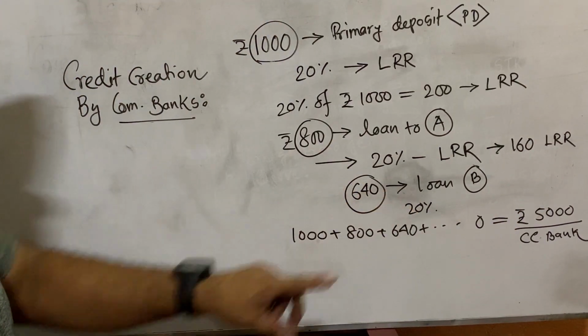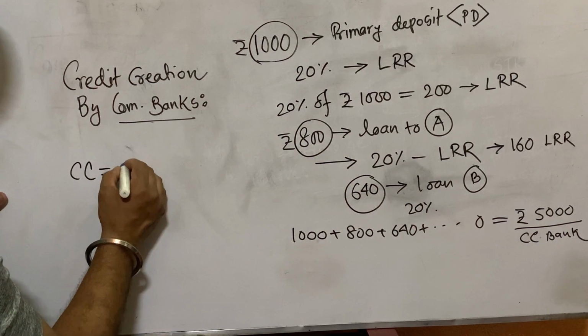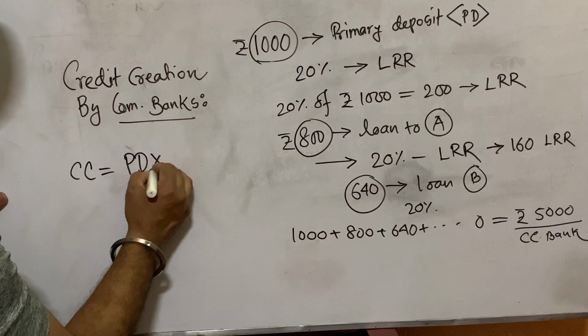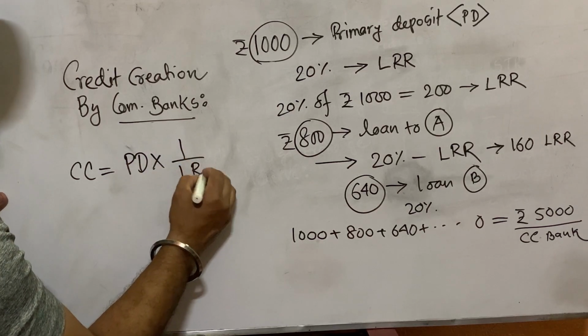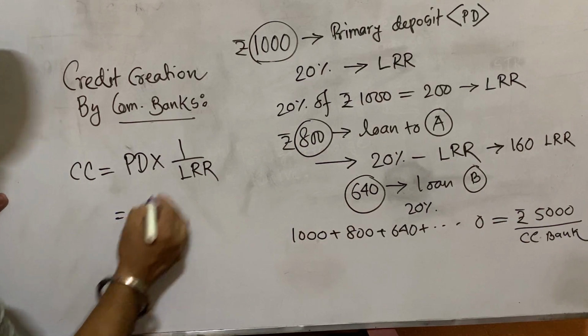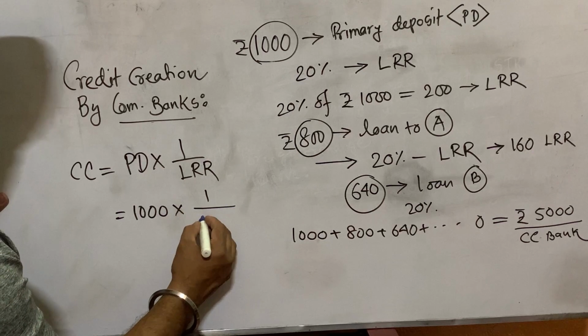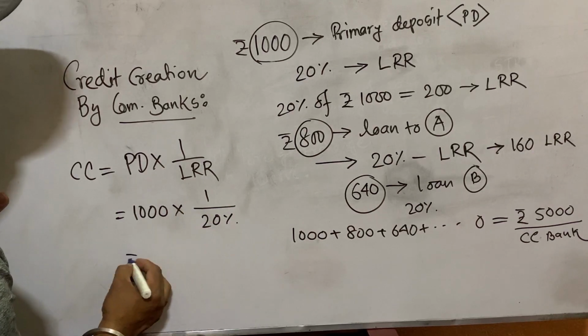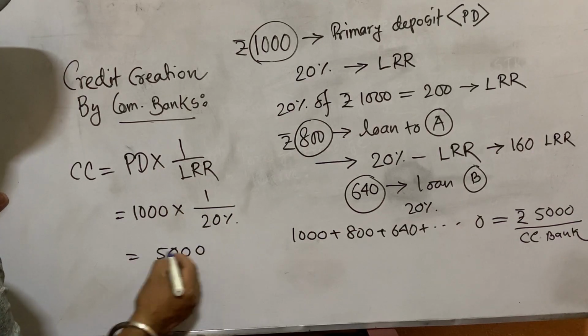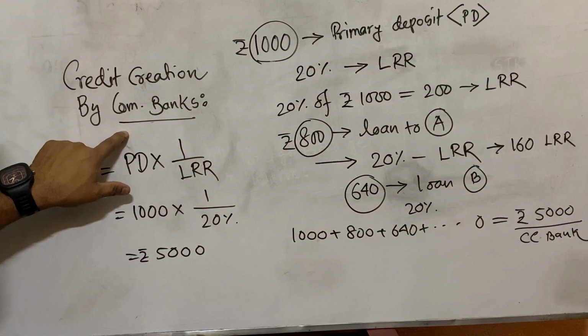Now how 5000? There is a formula. Credit creation is equal to primary deposit into 1 by legal reserve ratio. This is the formula for how much money is created. The primary deposit was 1000 rupees here, into 1 by LRR, which is 20%. If we calculate it, it will be rupees 5000. Means the bank makes a credit of 5 times.